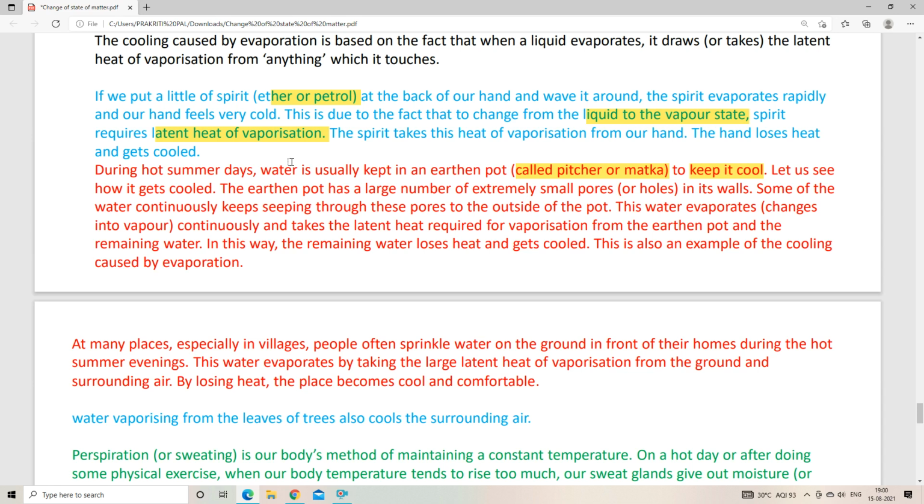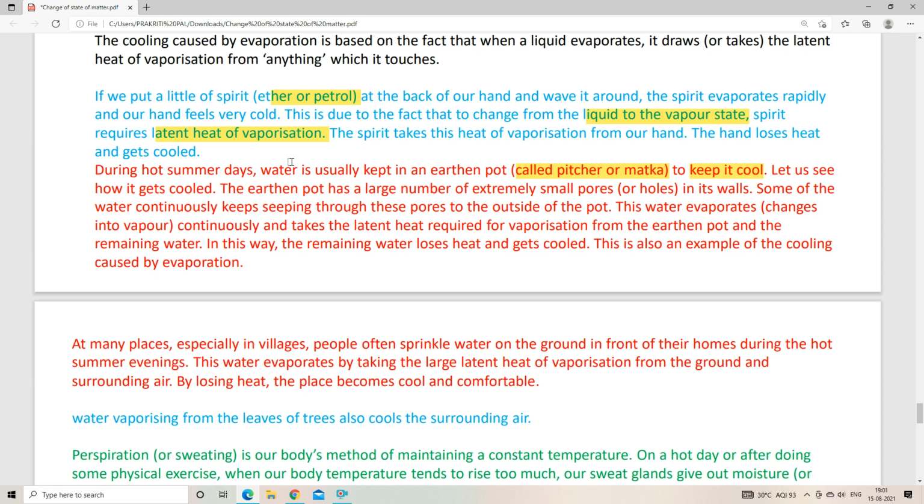So today we have learned about two examples of it. One is the experiment of keeping spirit on the back of our hand. Another one is why we keep water in a pitcher or matka during summer days.